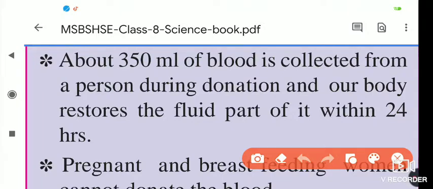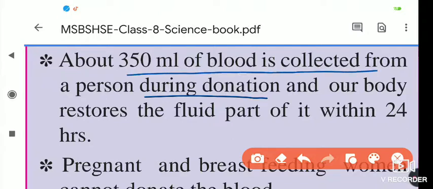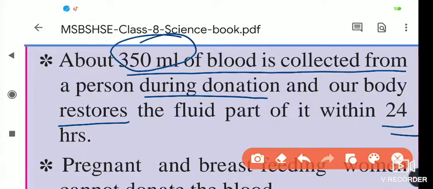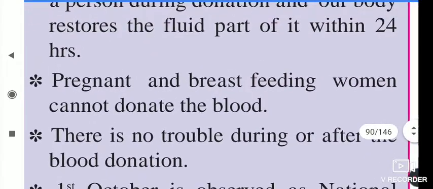You know that every substance we can prepare in the factory, but blood we cannot prepare in the factory. So blood donation is very important. If you want to save any person's life, we have to donate blood. About 350 ml of blood is collected from a person during donation, and this 350 ml of blood is prepared again in our body within 24 hours, which means within one day the blood is produced in our body.